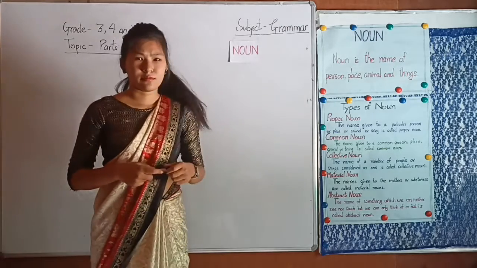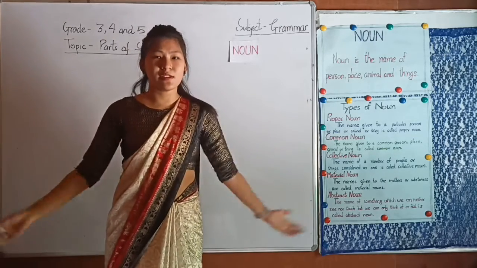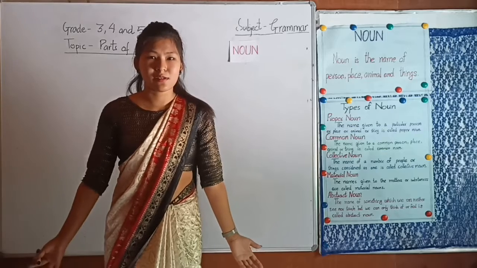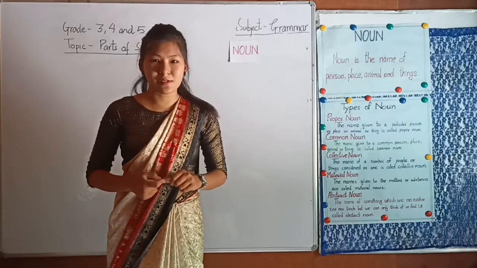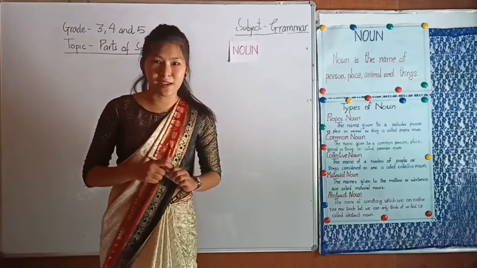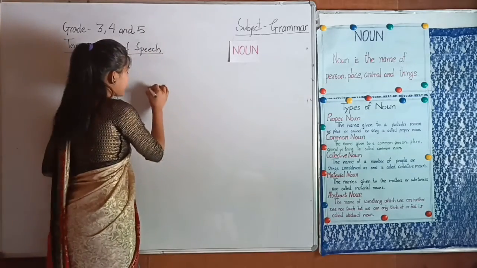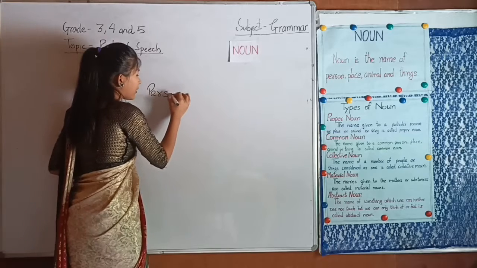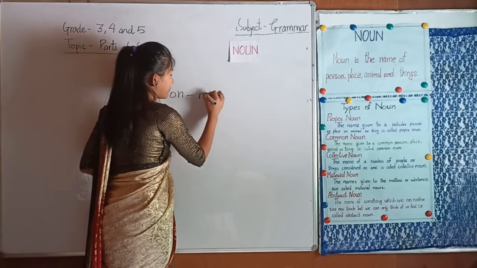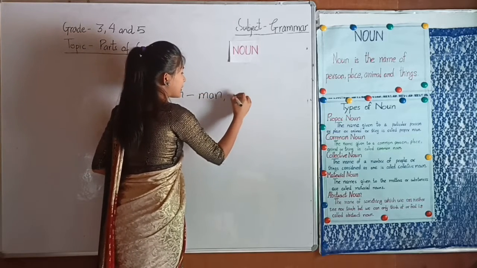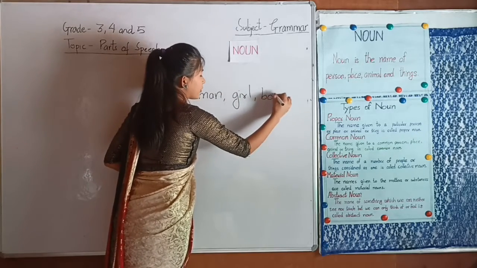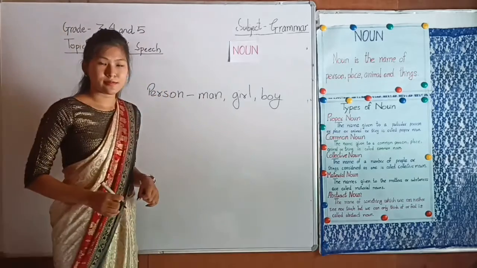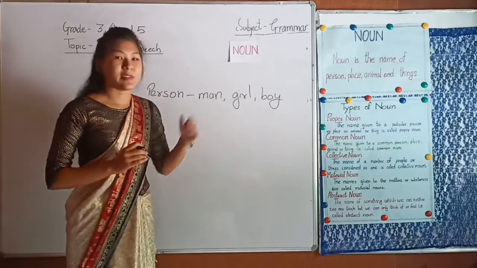So noun, there are so many things around us. They all have names. For example, persons have names like man, girl, boy, etc. All the places have names.